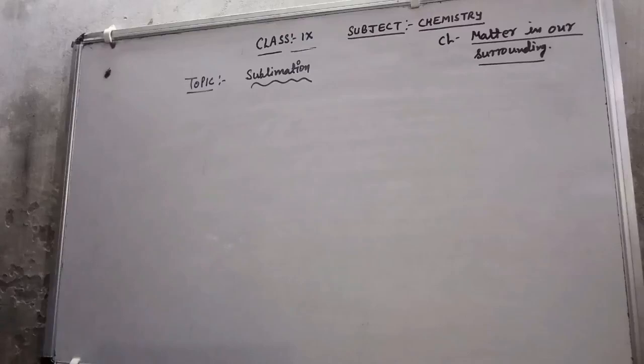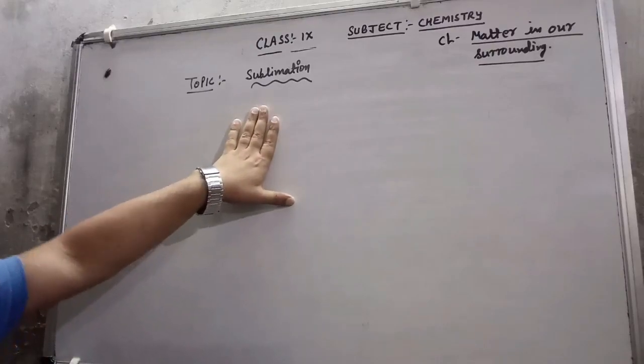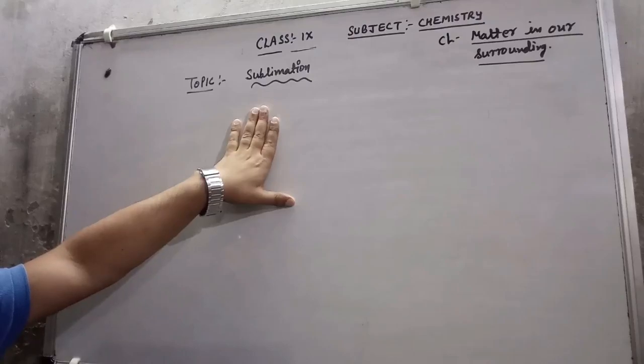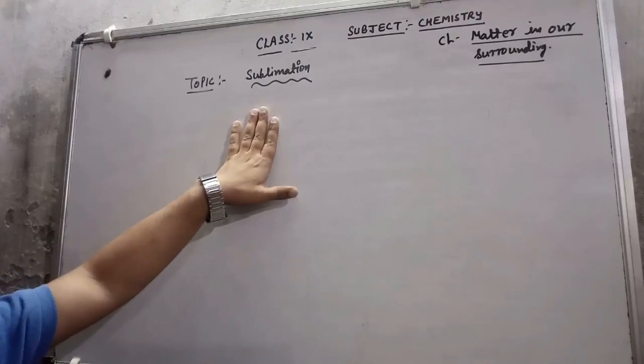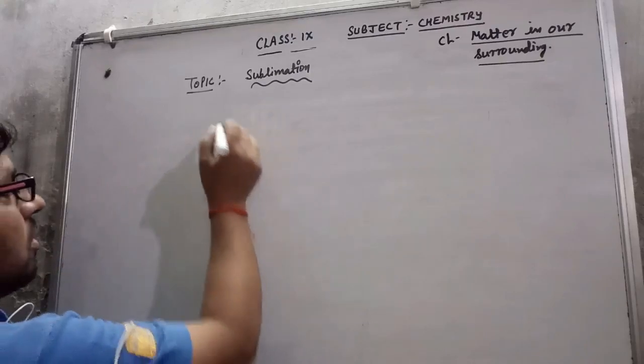Good morning students. Today I will be discussing chapter one, Matter in Our Surroundings, the topic sublimation. In my previous lecture I explained all the interconversions, in which I told you that sublimation is also one. So what is sublimation?